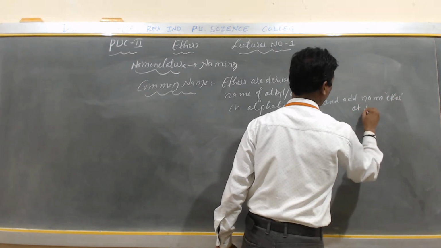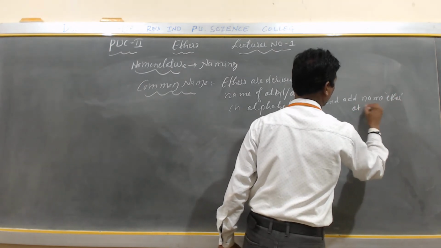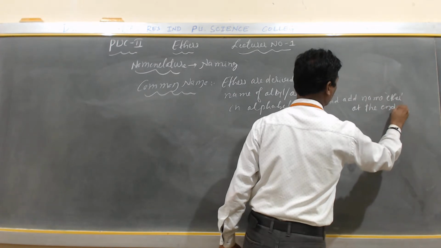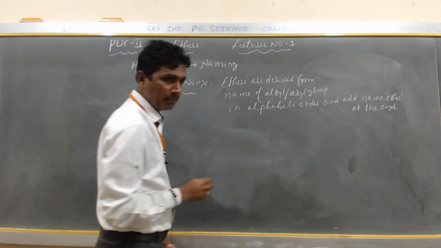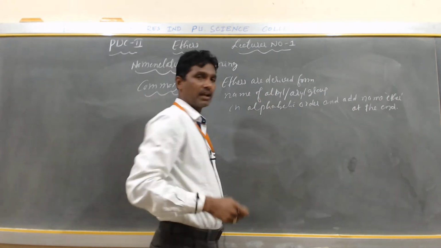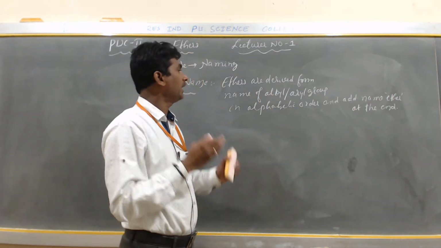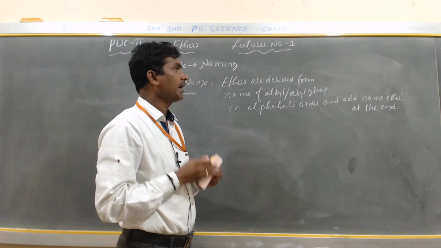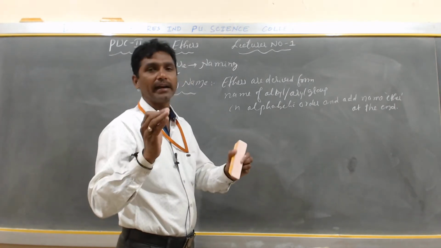So ethers are derived from the name of the alkyl or aryl groups in alphabetical order, and the name ether is added at the end.